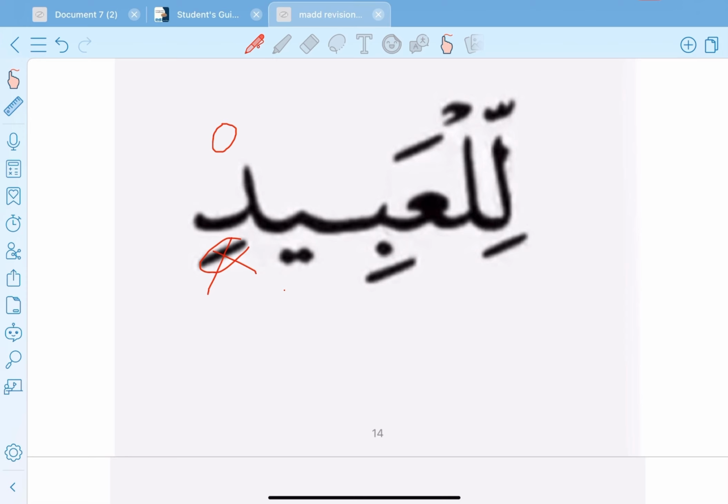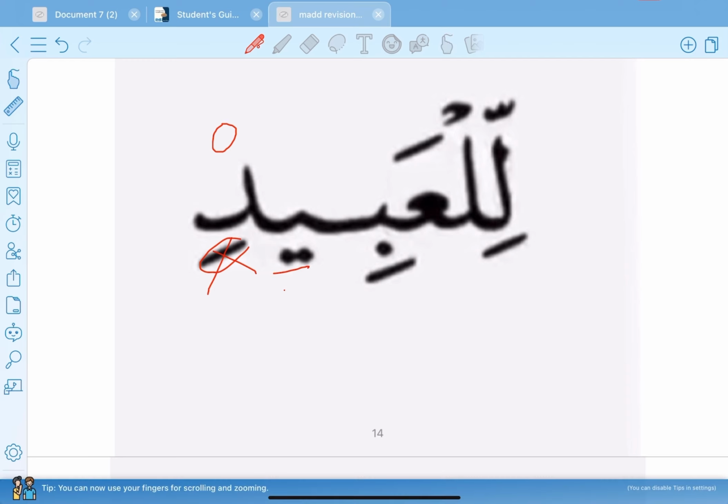So this is مد عارض للسكون, and we prolong it 2 or 4 or 6 counts. Why? Because this sukun is عارض, and before it we have the mad letter.